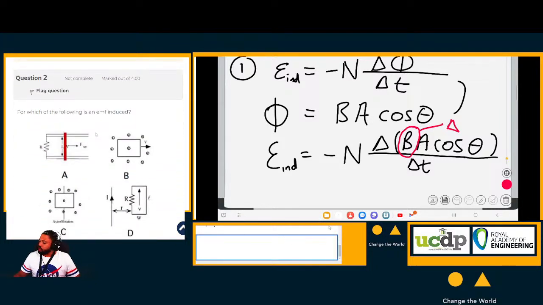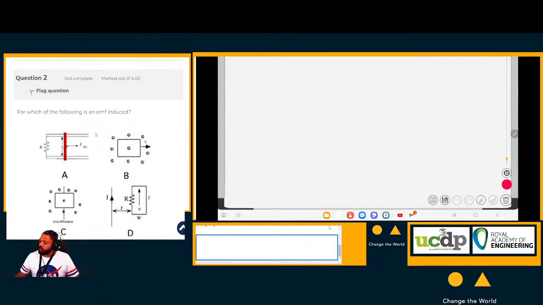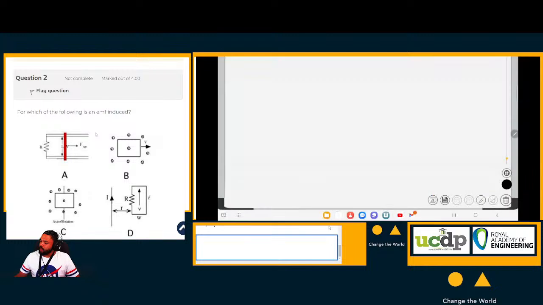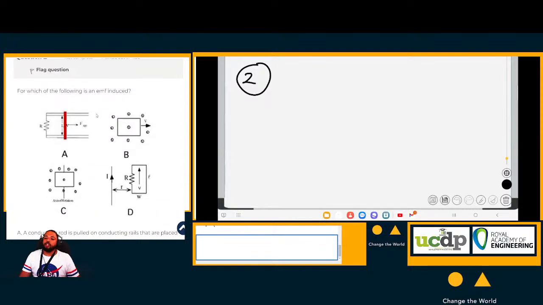Okay, question number 2. Let's wipe all of that. Let me go back to the black pen. Okay, so question number 2. The question is, for which of the following is an EMF induced? Okay, we have 4 setups there. For which of those 4 setups is an EMF induced?